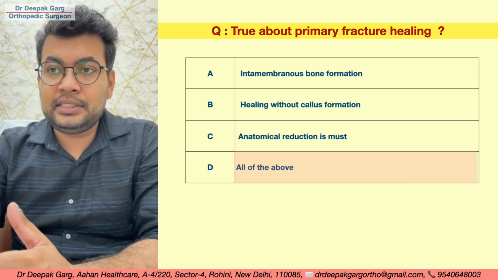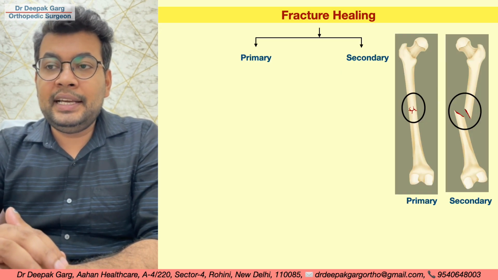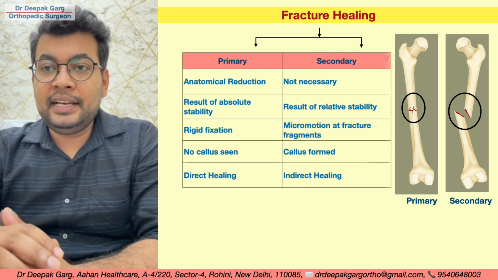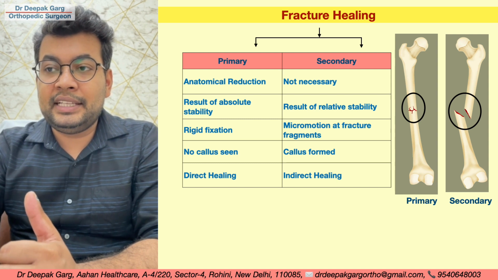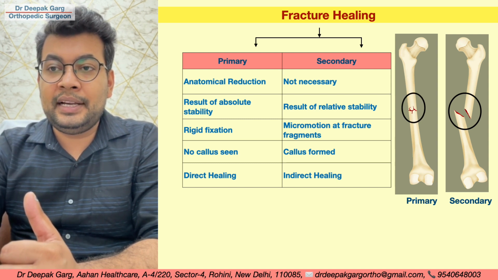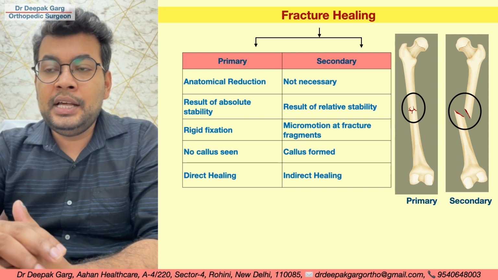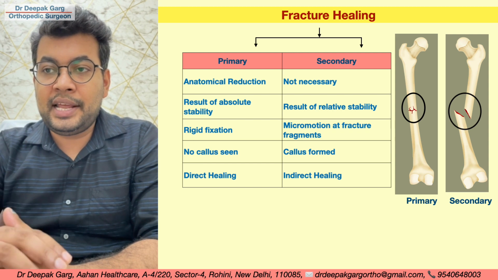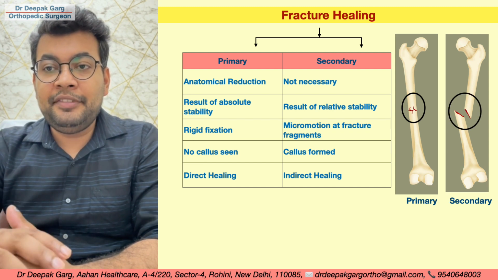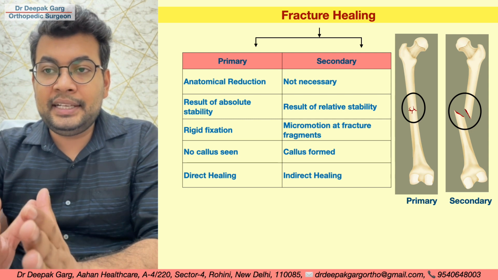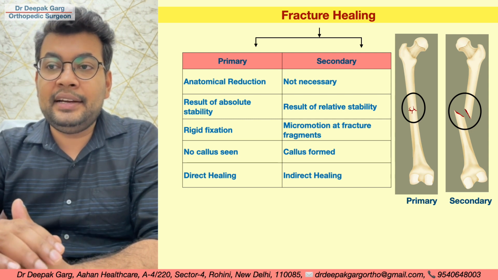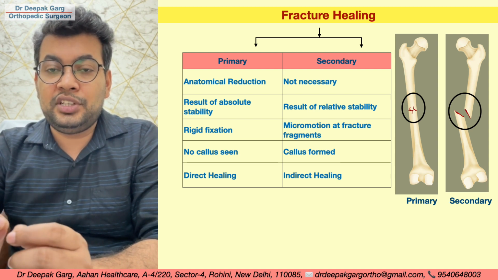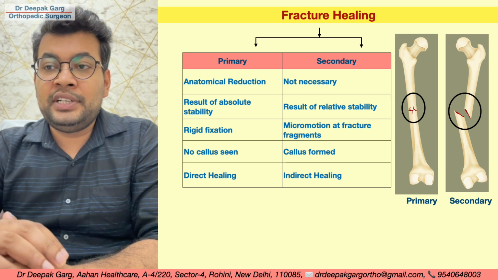Let's look at the details about fracture healing. Fracture healing can be primary or secondary. For primary fracture healing, there should be anatomical reduction, like we can see from the diagram here. In secondary fracture healing, anatomical reduction is not a must. Primary fracture healing is a result of absolute stability, that means there is no micromotion at the fracture site, whereas secondary fracture healing is a result of relative stability, that means the fixation is not very rigid and there is micromotion at the fracture site.